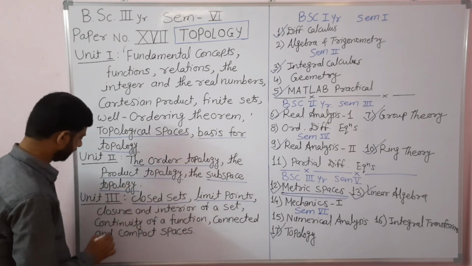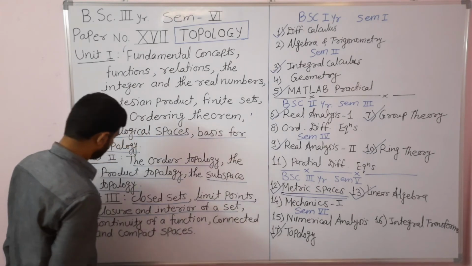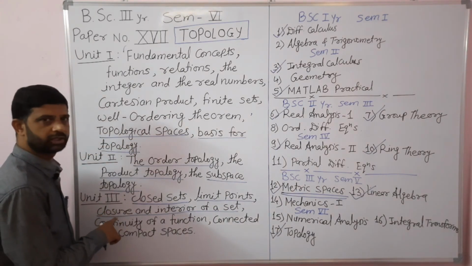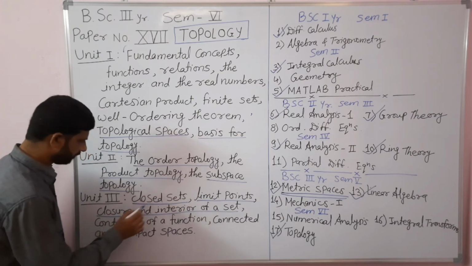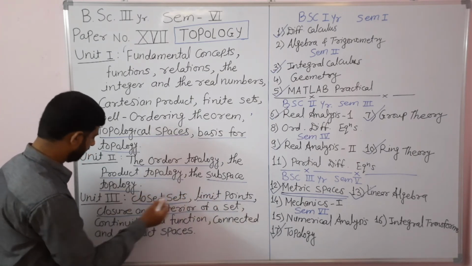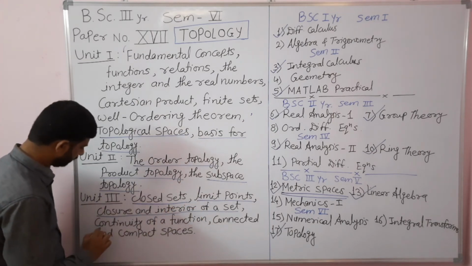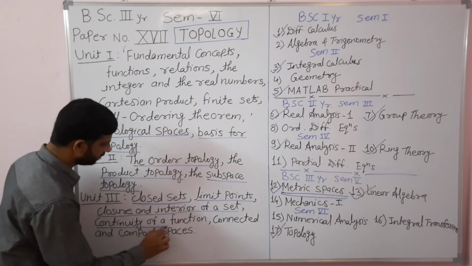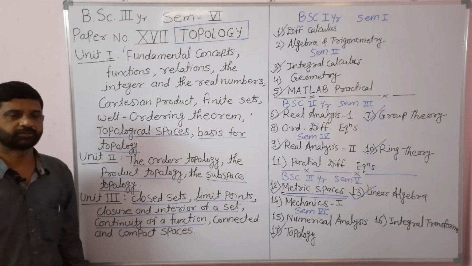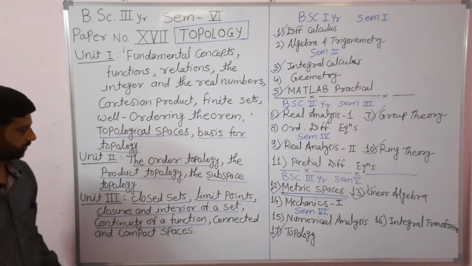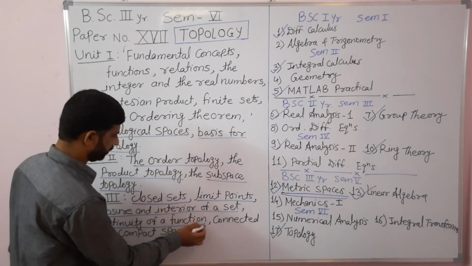Then the closure and interior of a set, their definitions. After closed set, open set, limit point, closure and interior of a set, we are going to discuss the continuity of a function in a topological space. This much is the major part of the third unit.